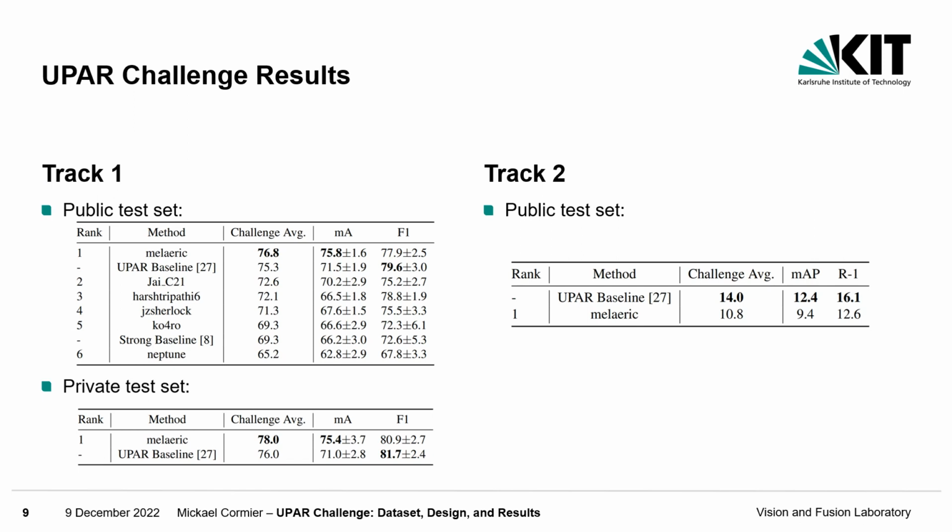MA and F1 scores belong to the PAR task, and MRP and L1 are the evaluation metrics for the retrieval. As you can see, only one participant significantly outperforms our baseline approach on track 1. No participant could beat the baseline on track 2. The former state-of-the-art strong baseline, which was not designed for this task, is given for orientation. As we can see, Team Metzler shows an important improvement in terms of AMR against the baseline.